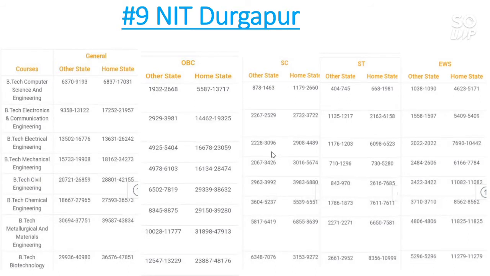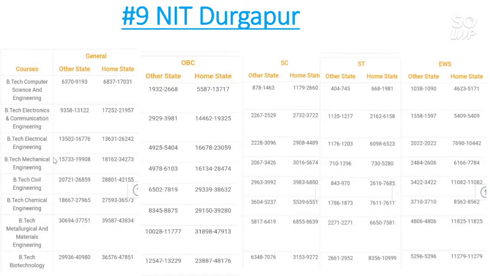For SC category the other state cutoff is 3,100, and for home state the cutoff is 4,400. For ST category the other state cutoff is 1,200, and for home state the cutoff is 6,500. For EWS category the other state cutoff is 2,000, and for home state cutoff is 10,400.